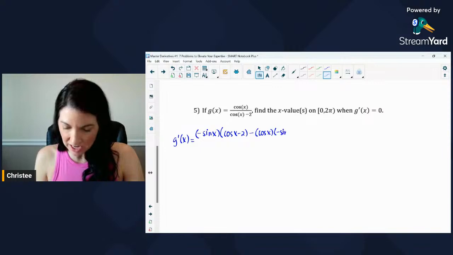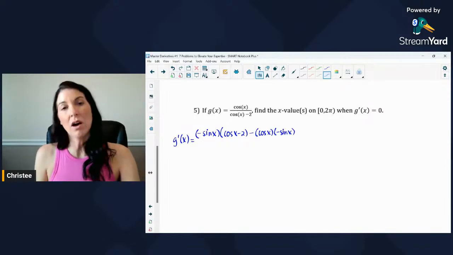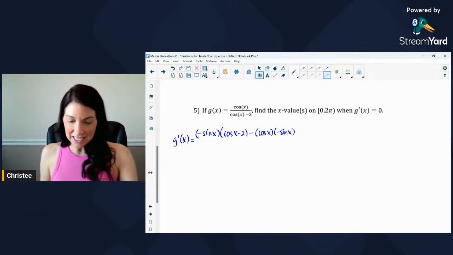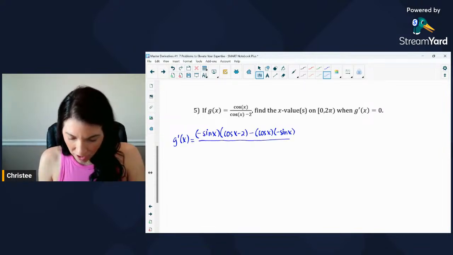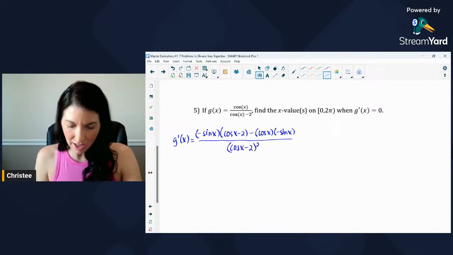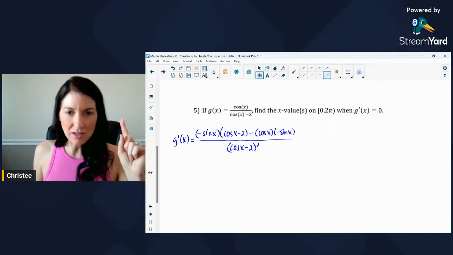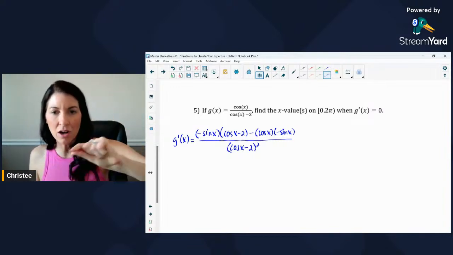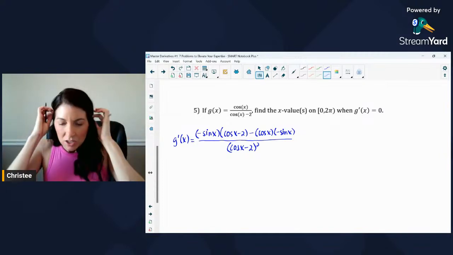Derivative of cosine x minus 2 is just negative sine of x, because the derivative of a minus 2 is just 0. Remember, the derivative of a constant is 0. And then all over, this is going to kind of get messy, all over the denominator squared. Okay, that is quotient rule. Okay, let me just check that. Derivative of the numerator times the denominator minus the numerator times the derivative of the denominator all over the denominator squared. Okay, I think I got it.